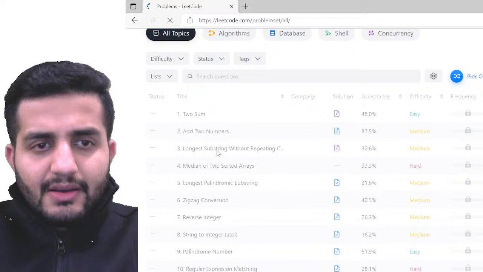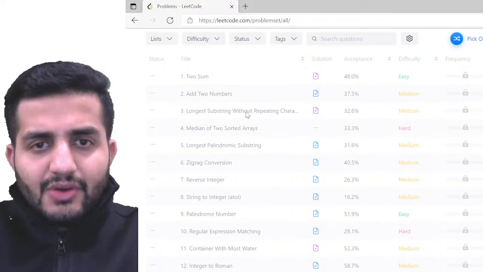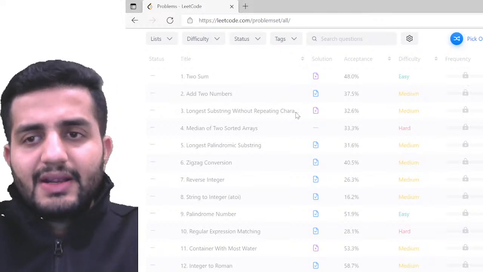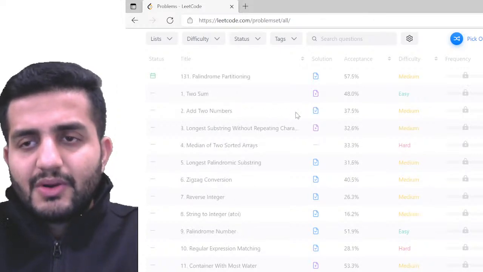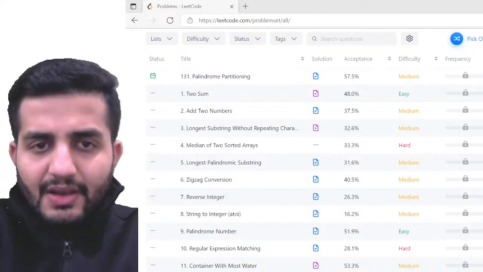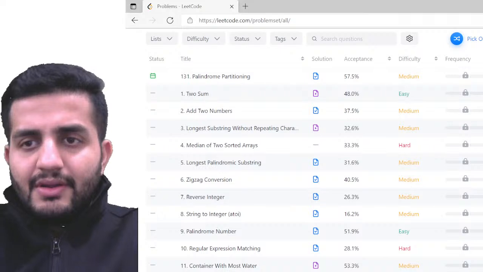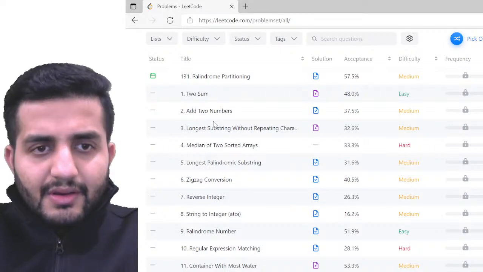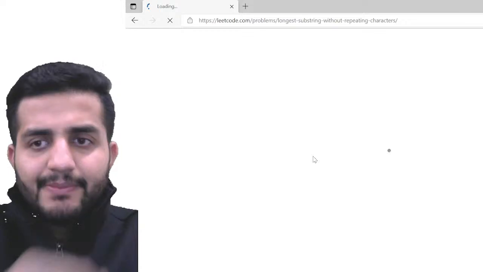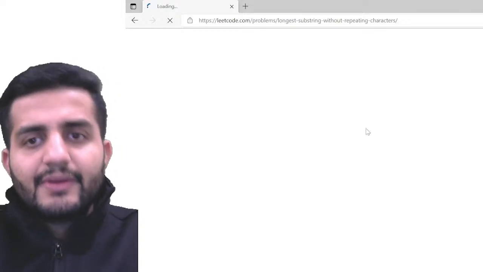I think we solved this problem. Longest substring without repeating characters. I think this was the problem which we solved last. Let me open that and see if that is the one we solved.